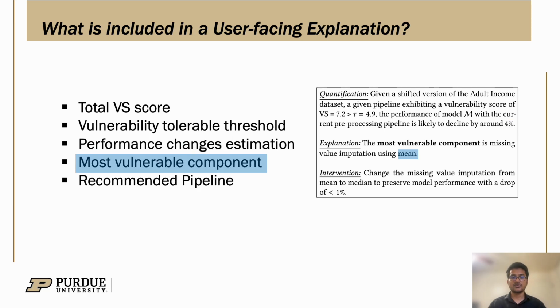Then we also provide the list of most vulnerable components that are responsible for most of the performance changes due to the drift. And finally, our explanation also provides a new pipeline suggestion that can potentially mitigate the performance drop and give nearly optimal performance in an efficient manner.